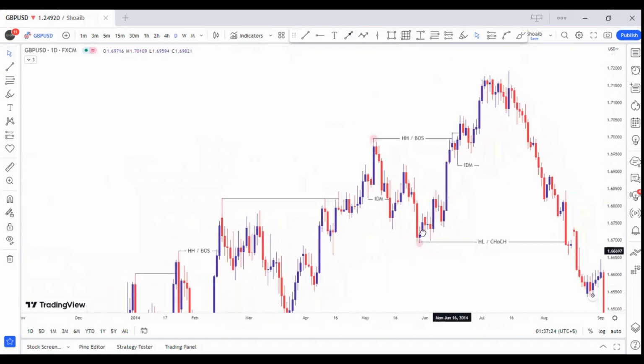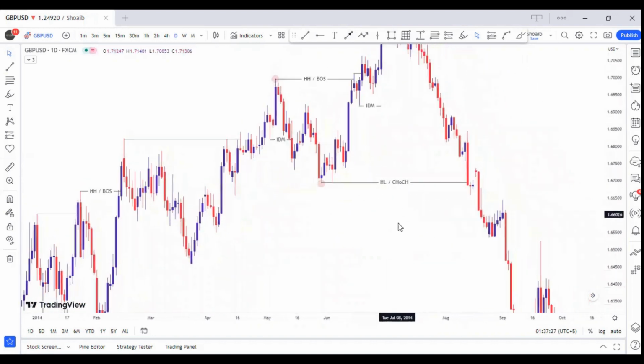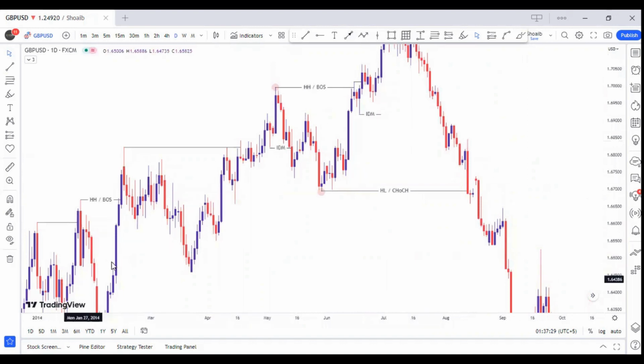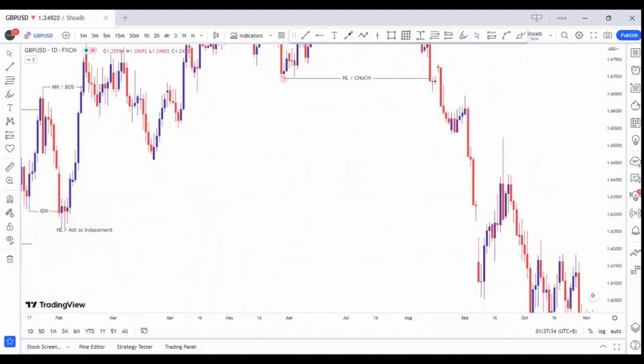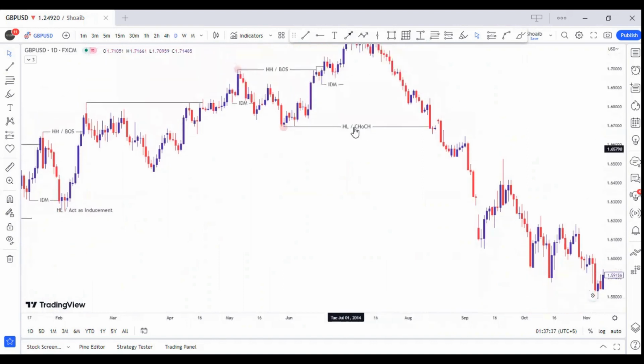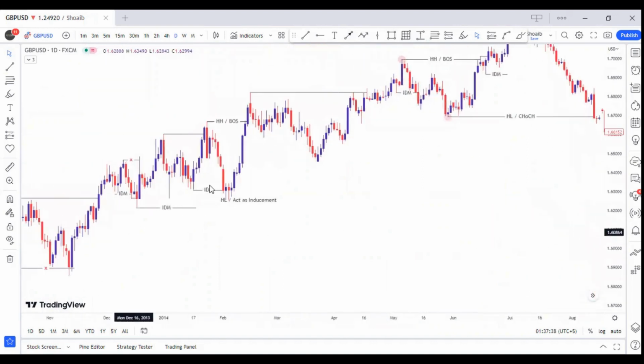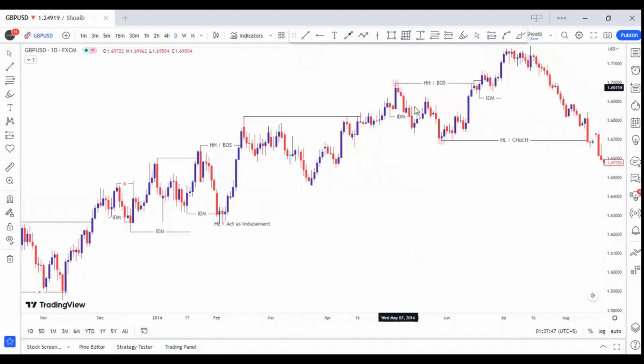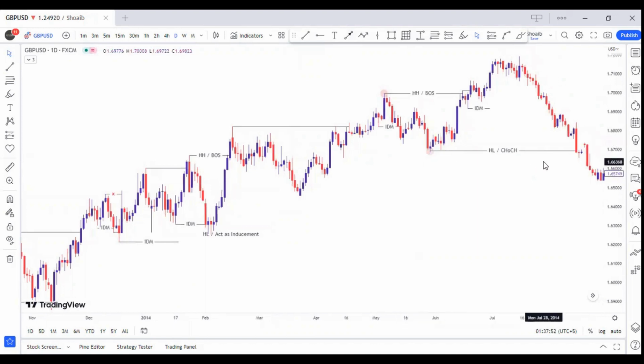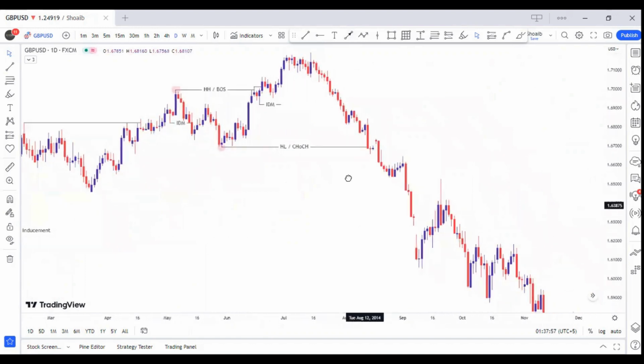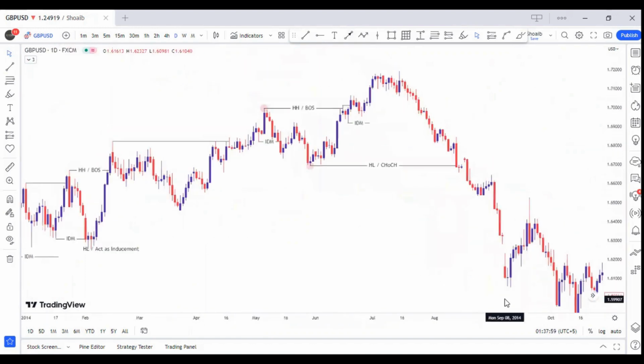Now let's zoom out and check. Note how price reacted at this level and changed its character, or you can say trend, from bullish to bearish here. The market is totally bearish now, and now you have a clear idea about change of character. Today you have learned complete structure mapping, and note that not every point is a swing high or low. Only those points, like these swing points, which obey our rules, are valid swing points, which we will use to find the reversal point, after which the market changes its trend from bullish to bearish. See, a completely bearish market now.